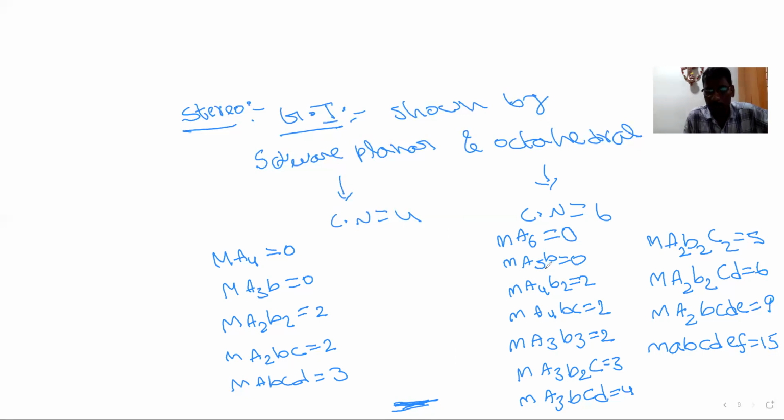So A6, A5B do not exhibit geometrical isomerism. From this onward, all will exhibit geometrical isomerism. Which type will form which number of isomers, I have written here. We have to remember these numbers. Thank you. Thank you very much.